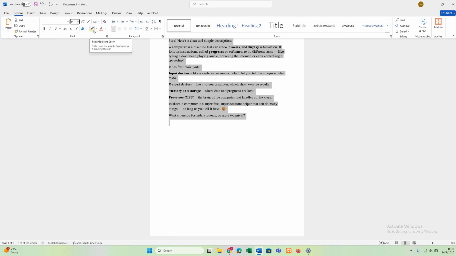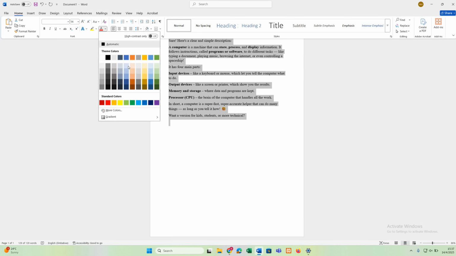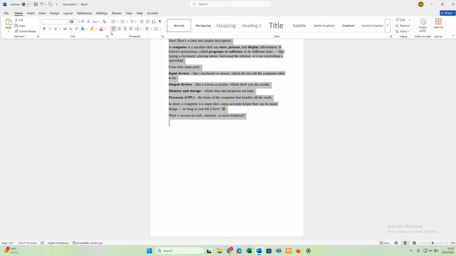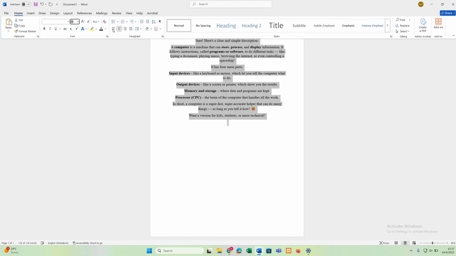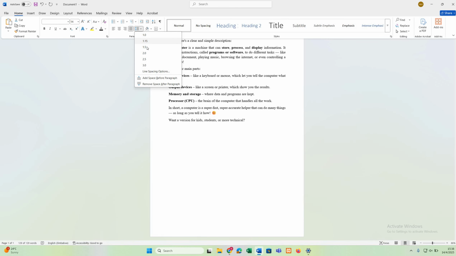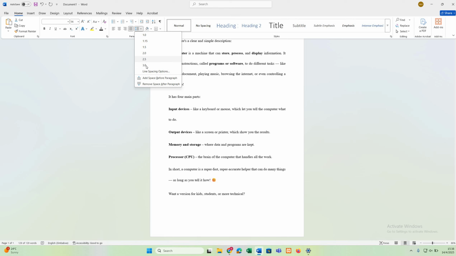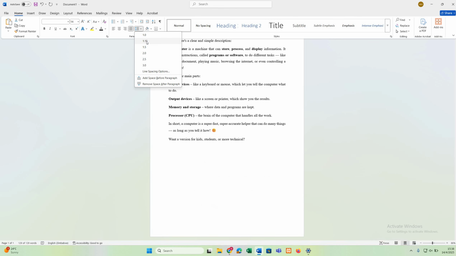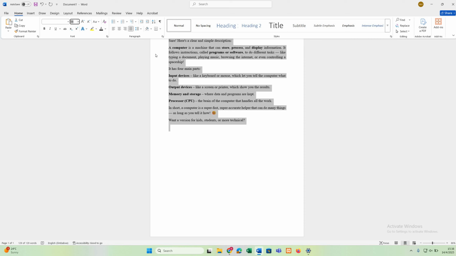And then you can also highlight your text. You can also choose the color of your text. So I'm just going to use black. And then you can also justify here how you want your text to be displayed. Then you can also use line spacing here, depending on the spacing that you want. So I'm just going to use 1.15.